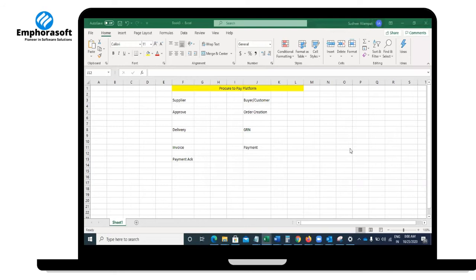Good morning. So let us talk about the Procure platform. This platform primarily connects both buyer and supplier.